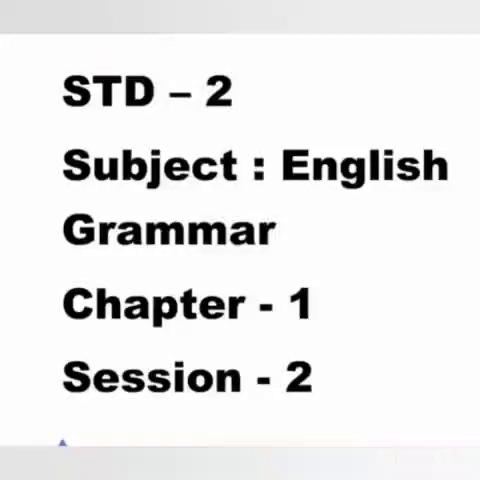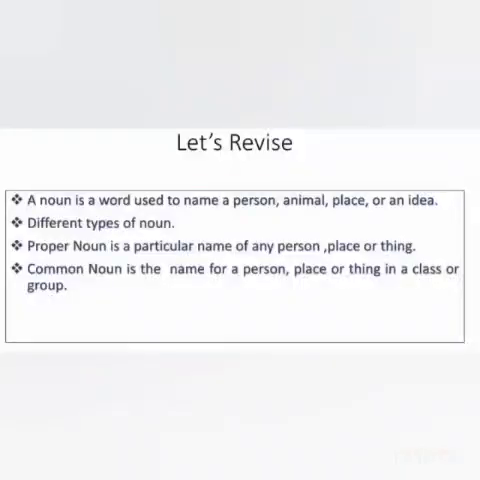Now first let us revise what we have learnt in our last session. Meaning of noun. Noun means a word used to name a person, animal, place or an idea. Types of noun. We have learned proper noun and common noun. Proper noun is a particular name of any person, place or thing. For example, restaurant is a common noun. But which is your favorite restaurant? McDonald's. So McDonald's is a proper noun.